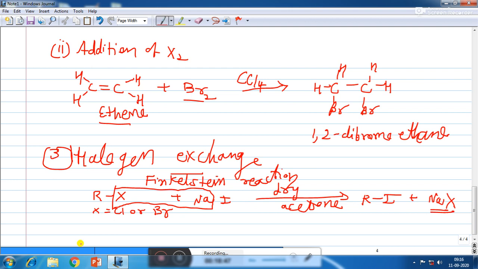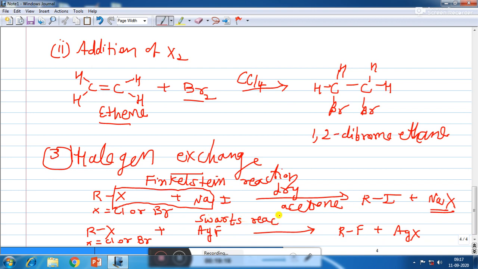Now we can also convert alkyl chloride or alkyl bromide, where X equals Cl or Br, into alkyl fluoride by using AgF. So when you are using AgF, the bigger halogen is converted into the smaller halogen. So we are going to get RF plus AgX. This reaction is known as the Swarts reaction.